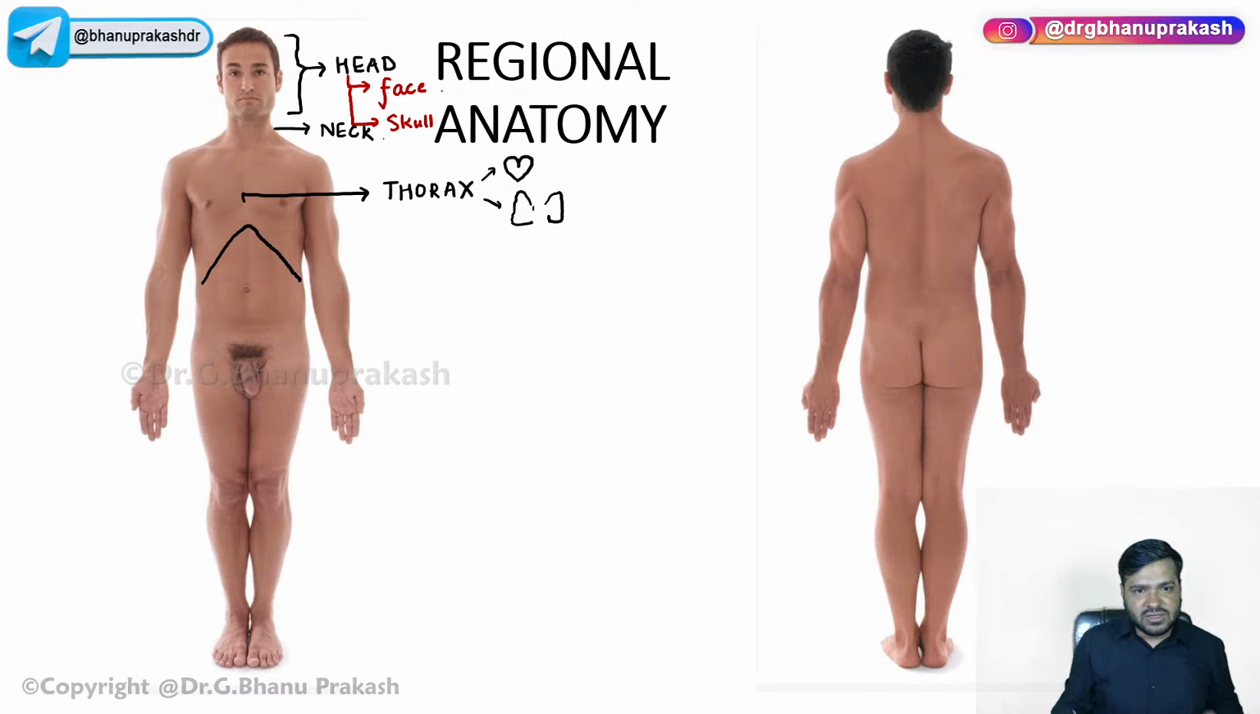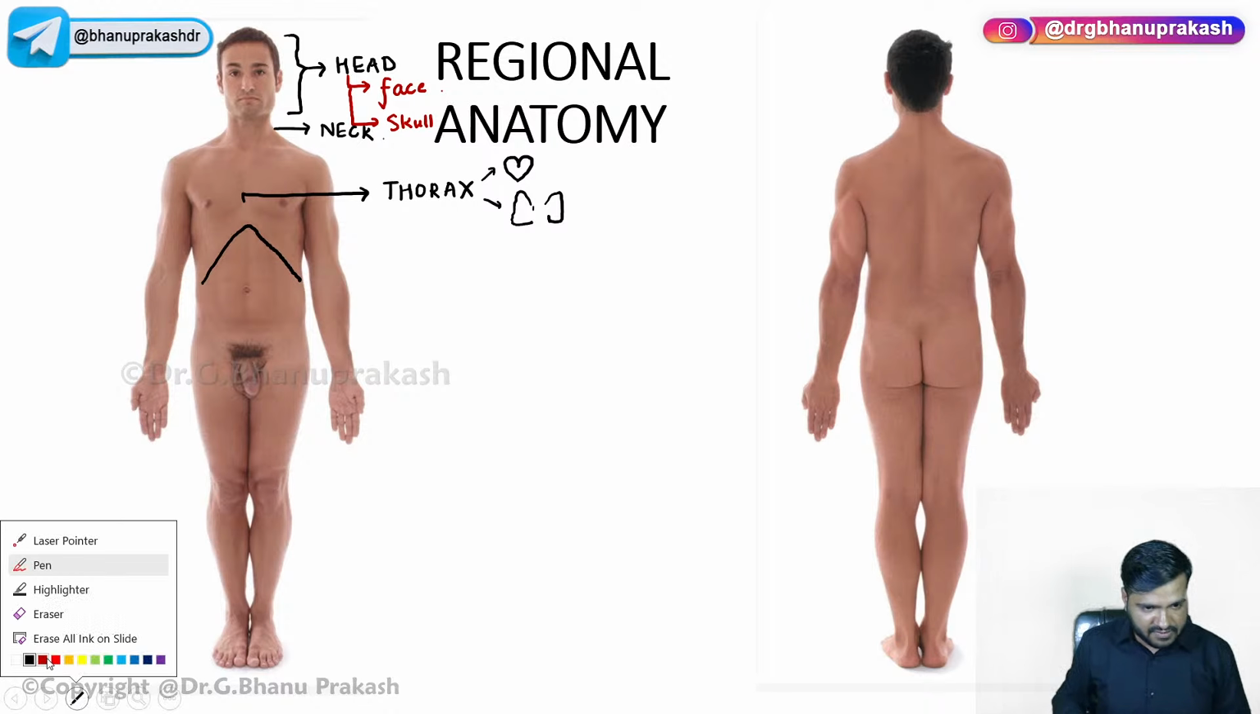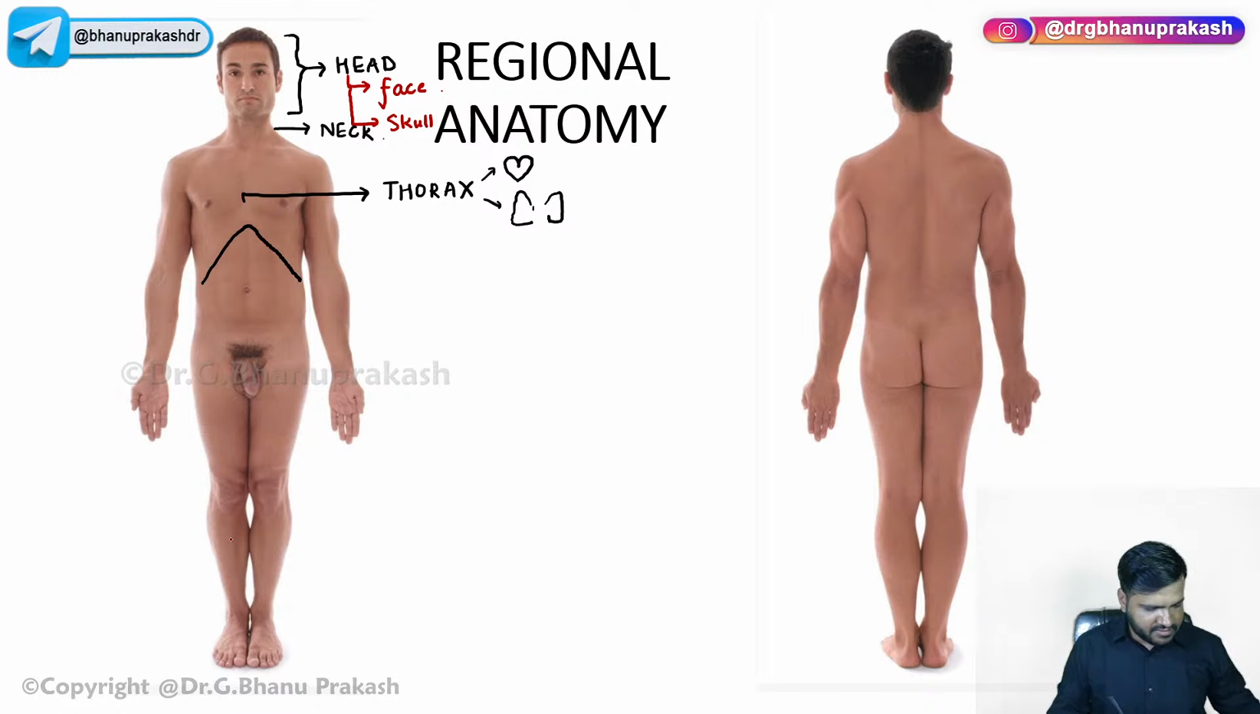Now, below the thorax, you already know this dome-shaped structure that I have drawn. Can anyone name it? What is this which is separating the thorax and this structure? It is called the abdomen. This structure is the abdomen, but which structure is separating the thorax and the abdomen? Can anyone tell me?